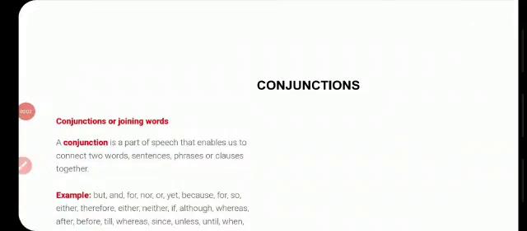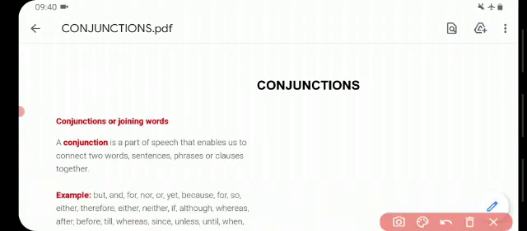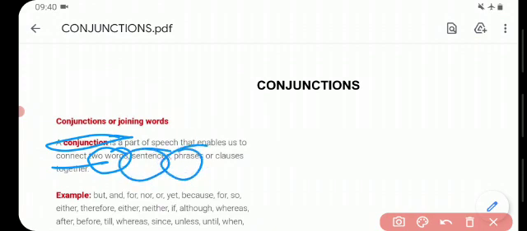Hello students, today in this video we will learn about conjunctions. Conjunctions are called joining words, connectors, and linkers. A conjunction is a part of speech that enables us to connect two words, sentences, phrases, or clauses together.